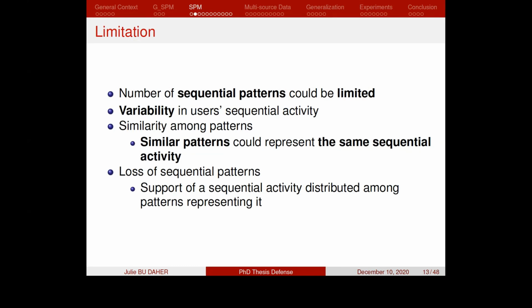One limitation that we could encounter in this sequential pattern mining process is that the number of sequential patterns could be limited. One of the main reasons could be the variability among the users' activities. This could be caused by the problem of the similarity among the patterns, as certain patterns are similar, and these similar patterns could actually represent the same sequential activity. This could thus lead to a loss of sequential patterns where the support of a sequential activity is distributed among the patterns representing it.